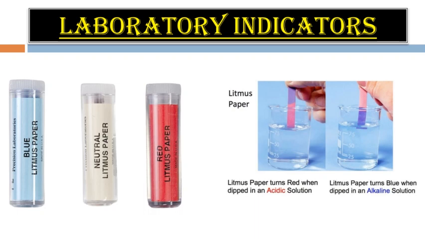That means if the solution is acidic, the litmus paper turns red, and if the substance is basic, it turns blue when dipped in the alkaline solution. So this is how litmus paper is used to detect whether the given solution is acidic or basic or alkaline in nature.